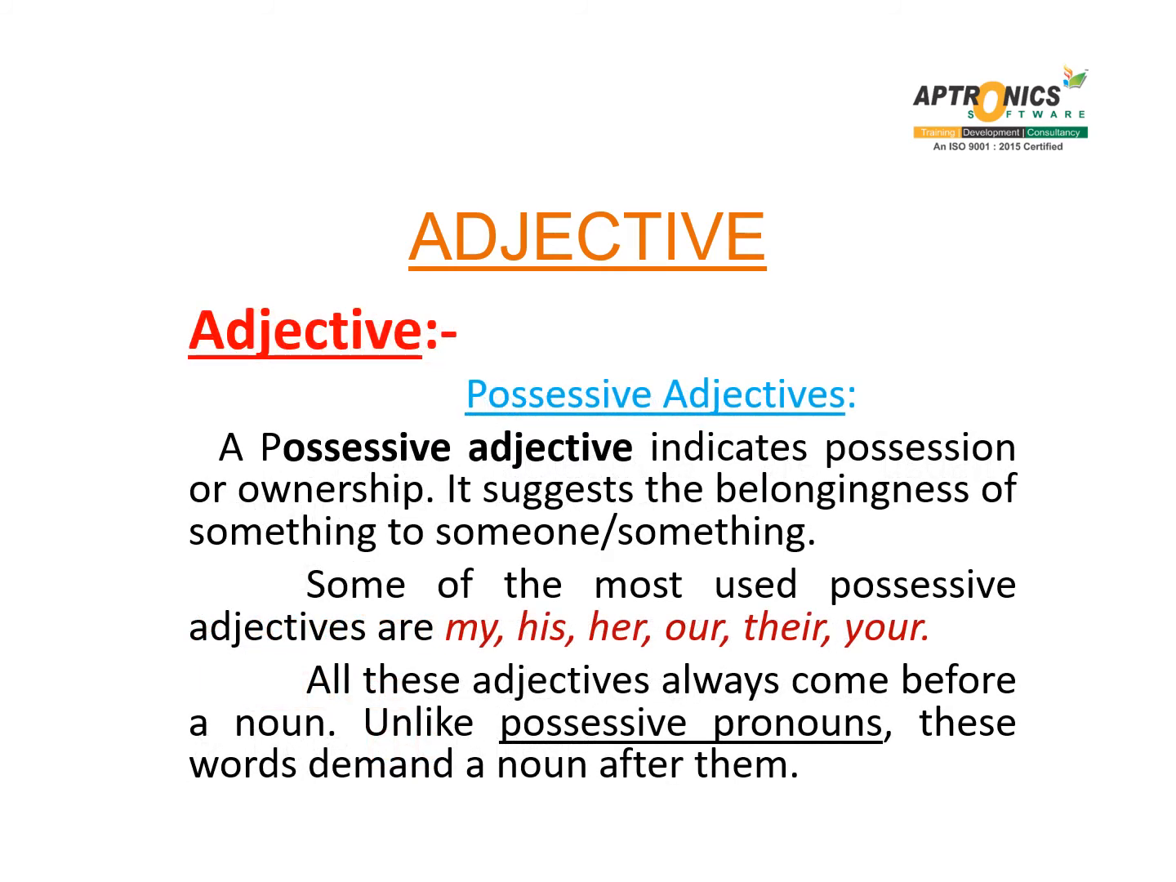Possessive adjectives. A possessive adjective indicates possession or ownership. It suggests the belongingness of something to someone or something. Some of the most used possessive adjectives are my, his, her, our, their, your. All these adjectives always come before a noun. Unlike possessive pronouns, these words demand a noun after them.